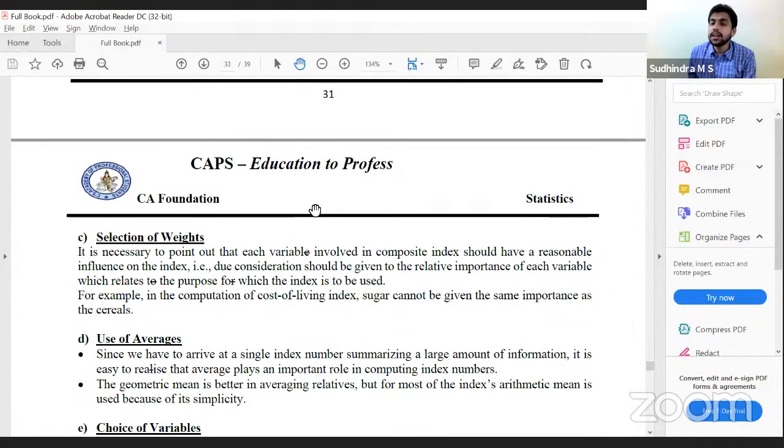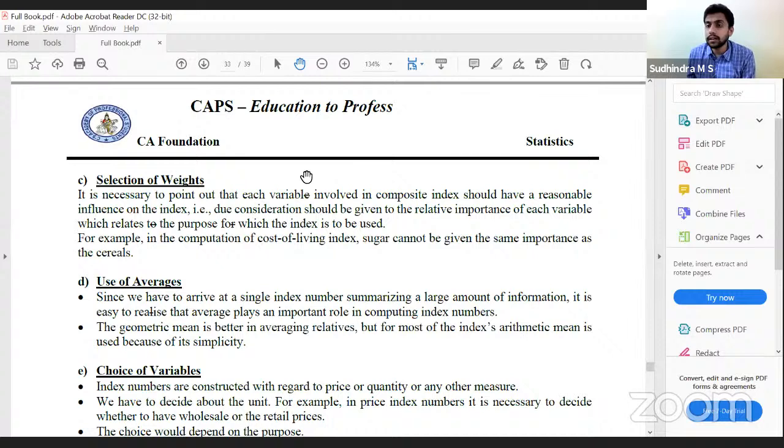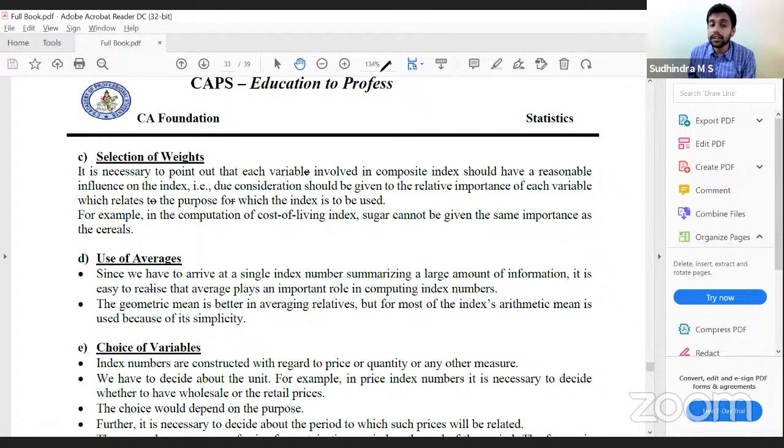Selection of weights. Some components will have lesser weightage, some components will have higher weightage. We cannot give equal weightages, so appropriate selection of weightages should also be made. Correct. Use of average. Generally, we go with an average, since we have multiple commodities and we have to have one single value as the index number. We have to go with an average.